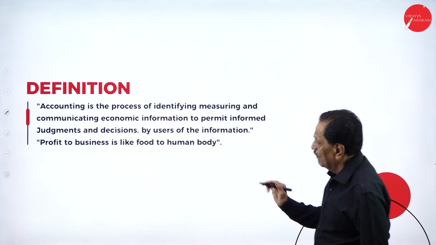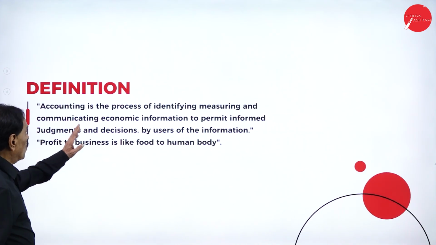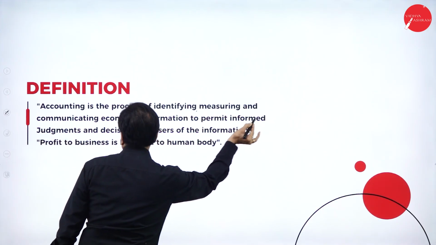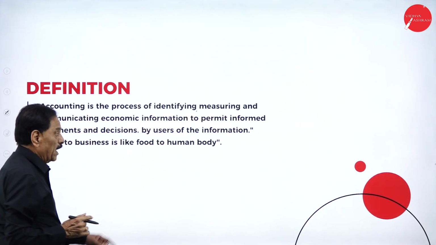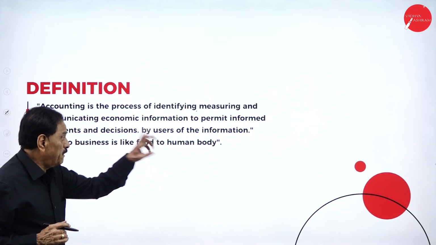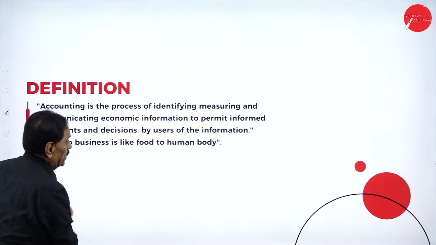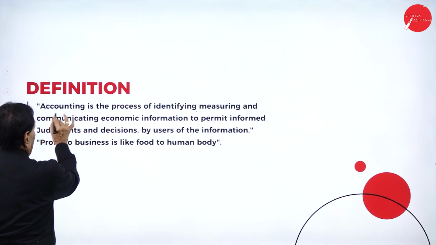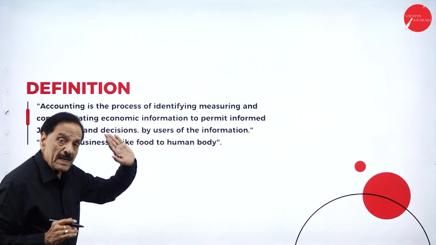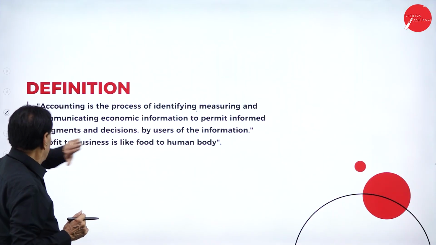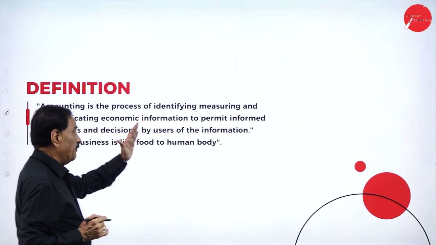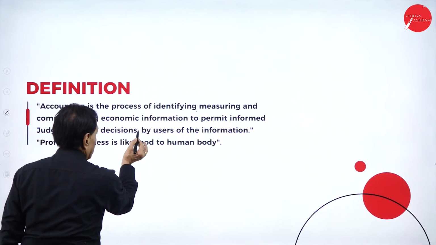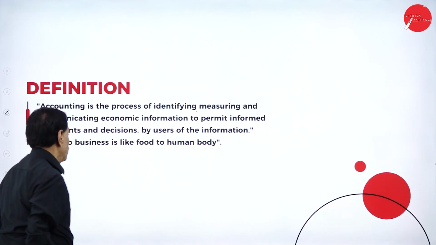We'll move on. Now, definition. Accounting is the process of identifying, measuring, and communicating economic information to permit informed judgments and decisions by users of the information.